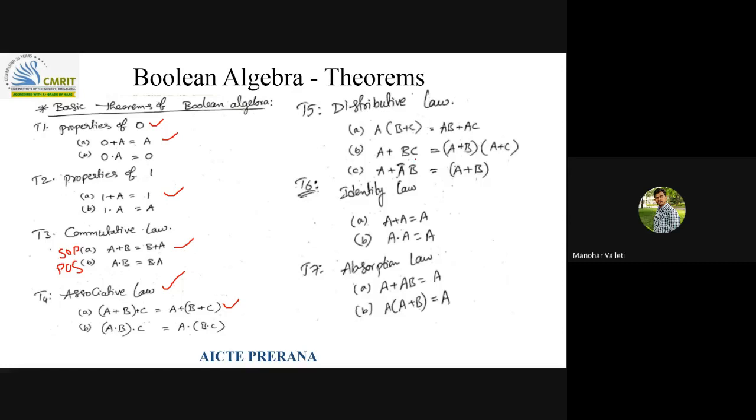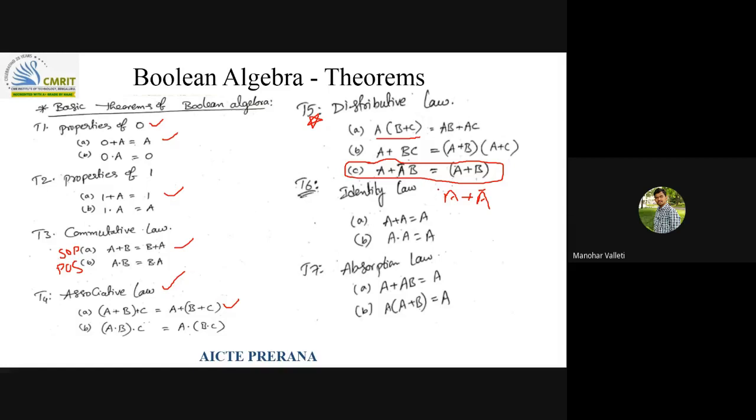So next is the distributive law. Very, very important to be remembered to solve any of the Boolean expressions. Distributive law, if you expand, multiply: AB plus AC. And this is fine, but try to remember this thing thoroughly. Why this is important is that it is very important in solving the problems. Remember this as a formula, that's why I gave it here.